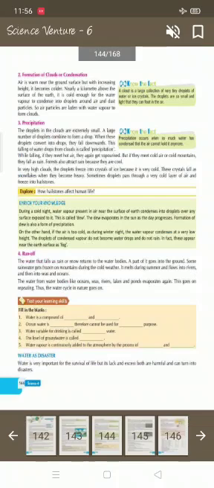Second, formation of cloud, or condensation. Air is warm near the ground surface, but with increasing height it becomes colder. Nearly a kilometer above the surface of the earth, it is cold enough for the water vapor to condense into droplets around air and dust particles. So air particles laden with water vapor form clouds.